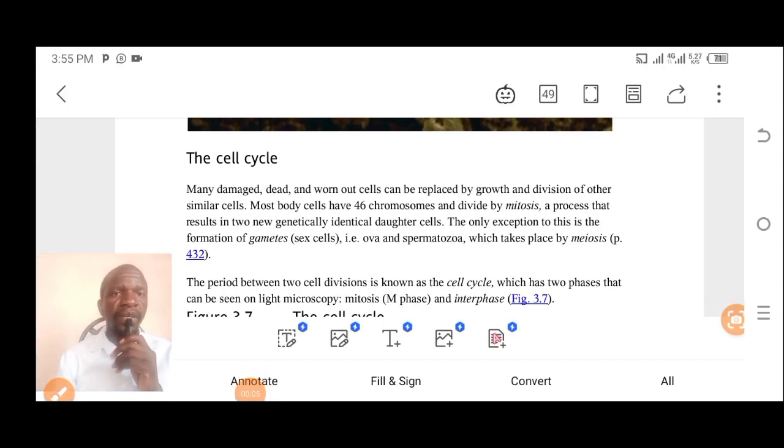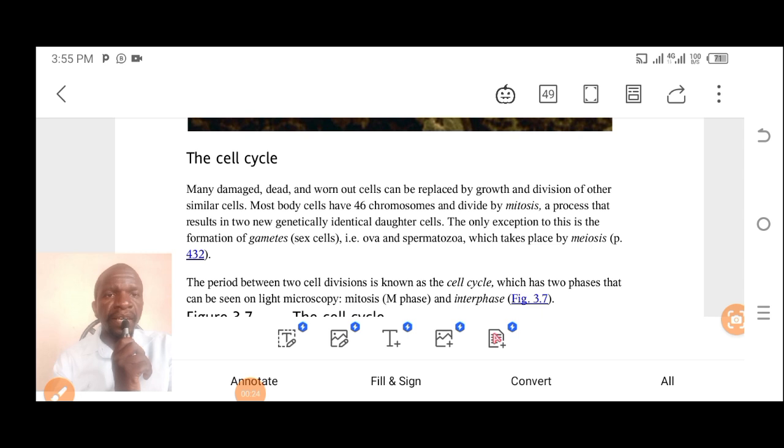Today we proceed and look at the process of mitosis. The process of mitosis is covered under a process called the cell cycle. So we are going to discover what happens, the processes that happen under the cell cycle.